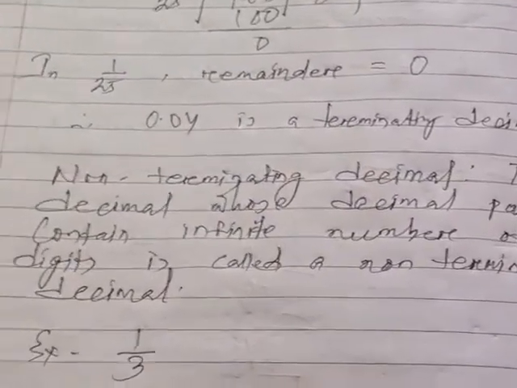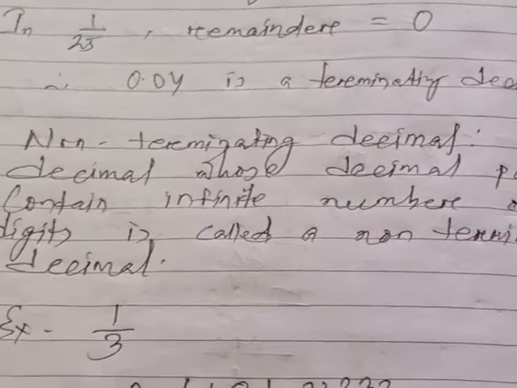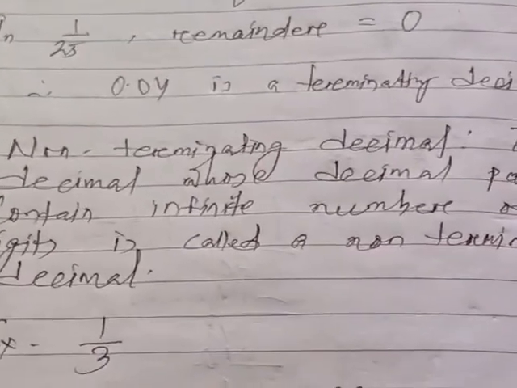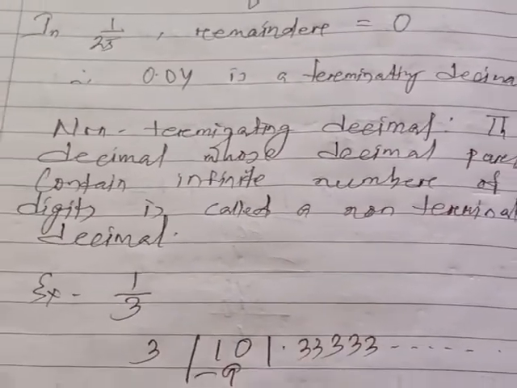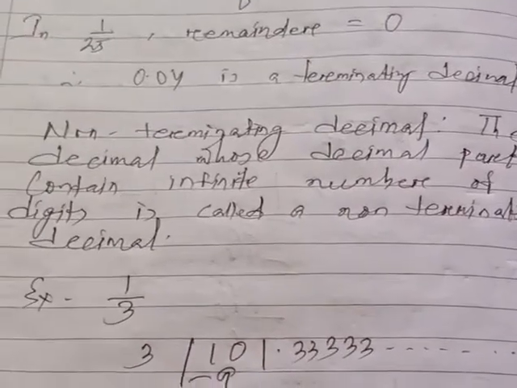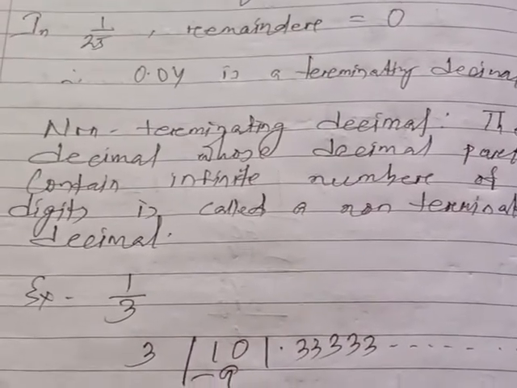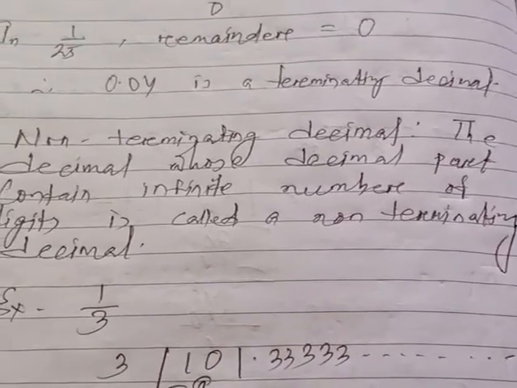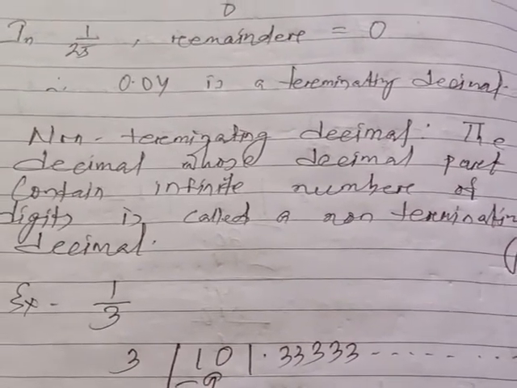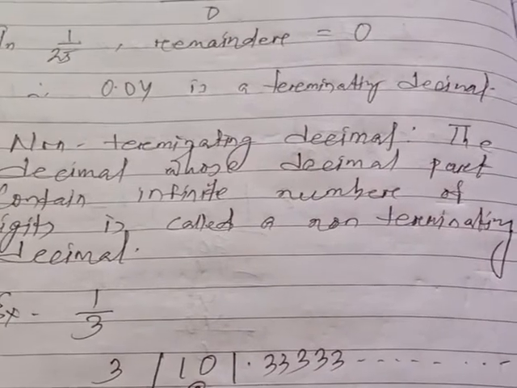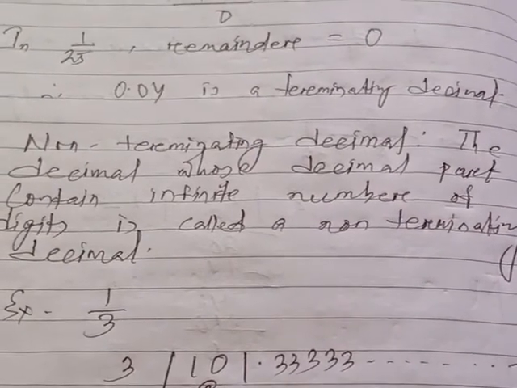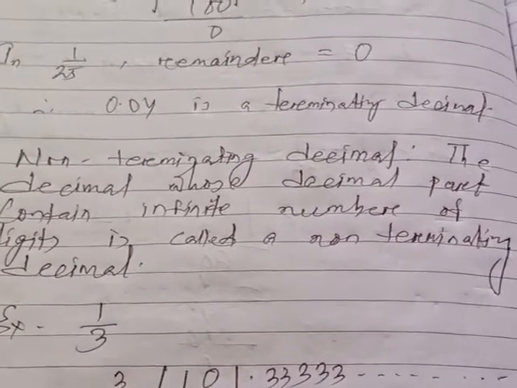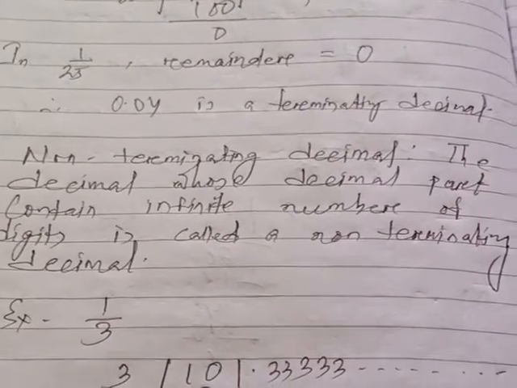Here I am going to discuss non-terminating decimals. In the previous class, you already learned about terminating decimal numbers. The opposite of a terminating decimal number is a non-terminating decimal number. So what is a terminating decimal number? Again, let me recall: a decimal whose decimal part contains a finite number of digits is called a terminating decimal number. Okay, you already know.